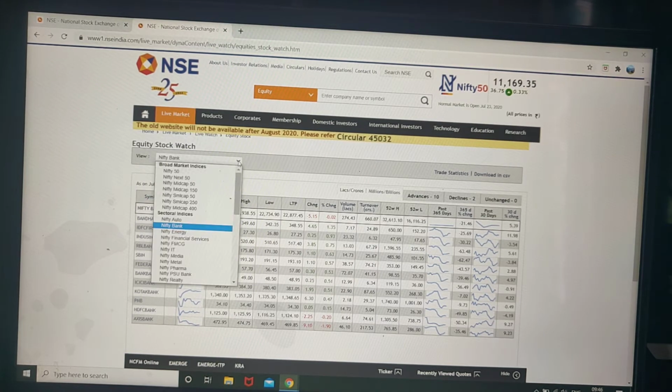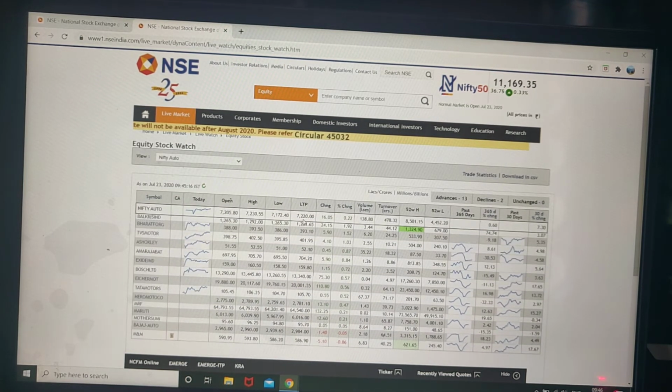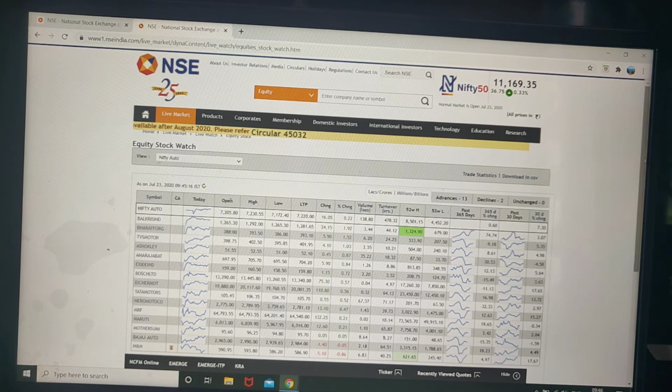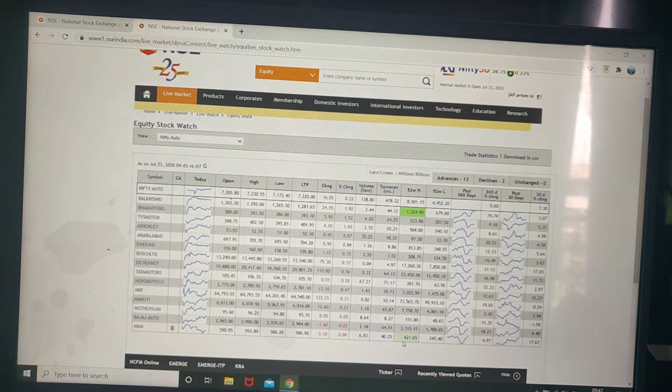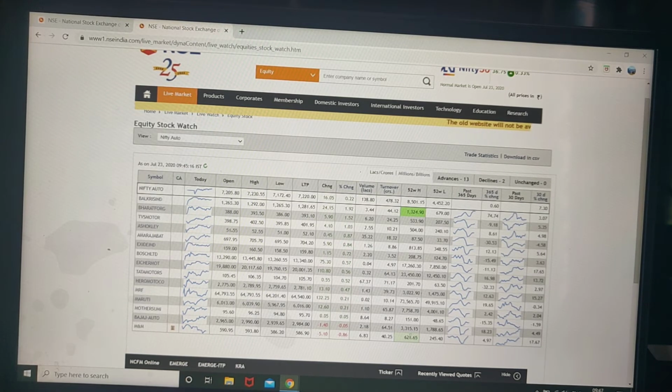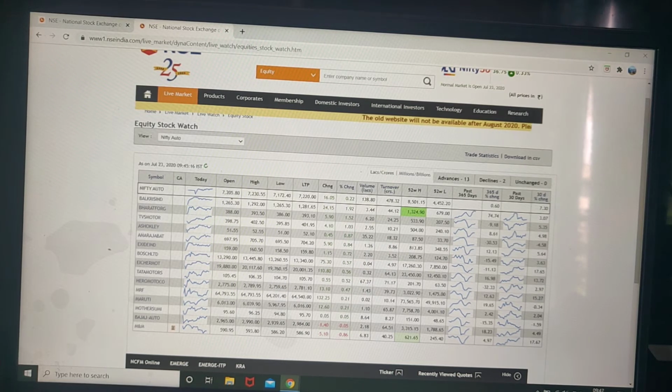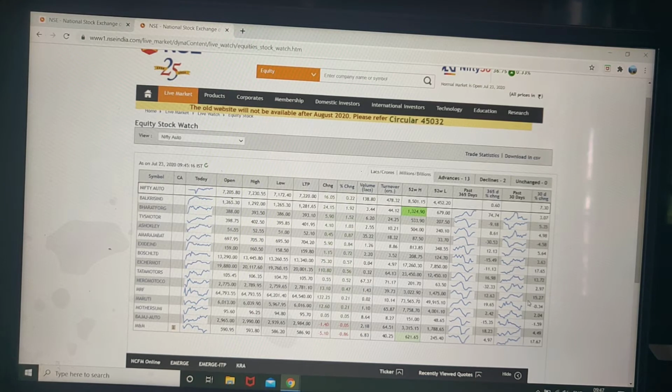So there is the Nifty Bank. Here also you can see different things. This is another chart. In this case, where a stock is traded near its 52-week high, it is reflected as dark green. Those near that high are reflected as light green, like that. Similarly, those near the 52-week low will reflect dark red or light red. There is also a 30-day change, showing how the stock changed in the last 30 days. You can see the percentage of change here.